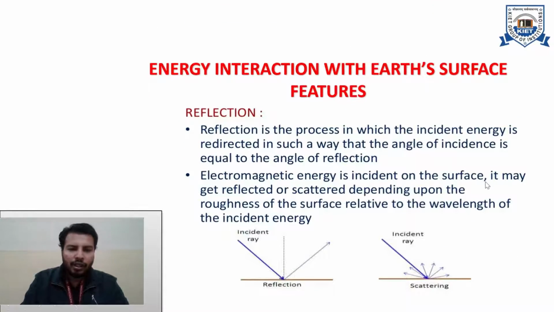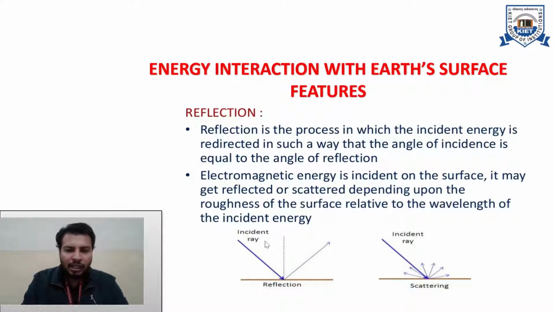Now let's discuss the first interaction, that is reflection. So what is reflection? It is the process in which the incident energy is redirected, or we can say reflected back in another direction in such a way that the angle of incidence is equal to the angle of reflection. Okay, so these are some common simple principles which we have studied in our elementary classes also.